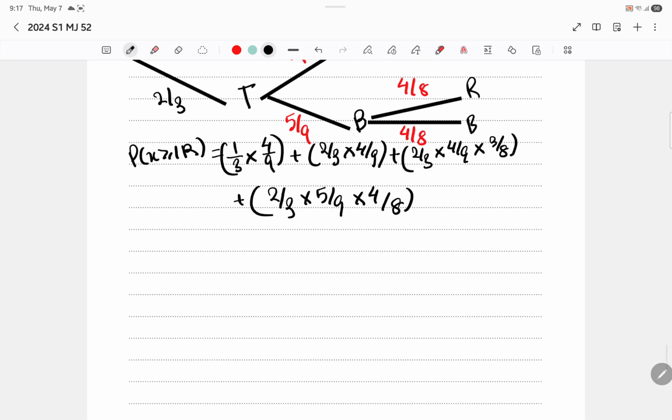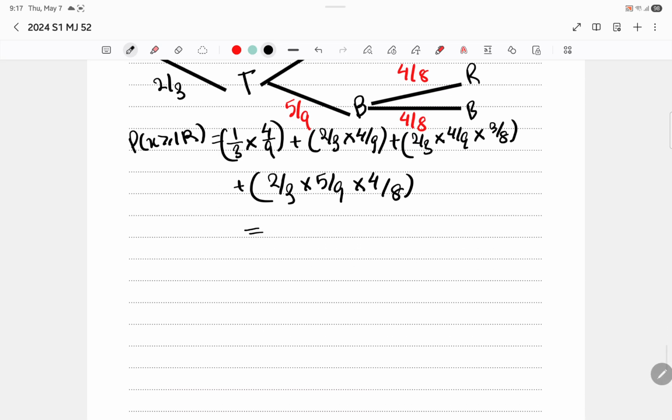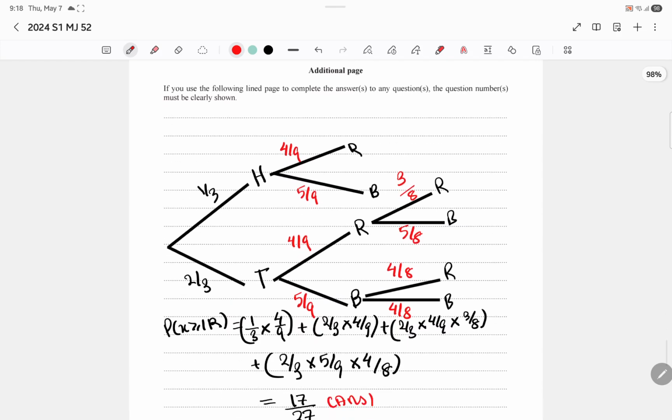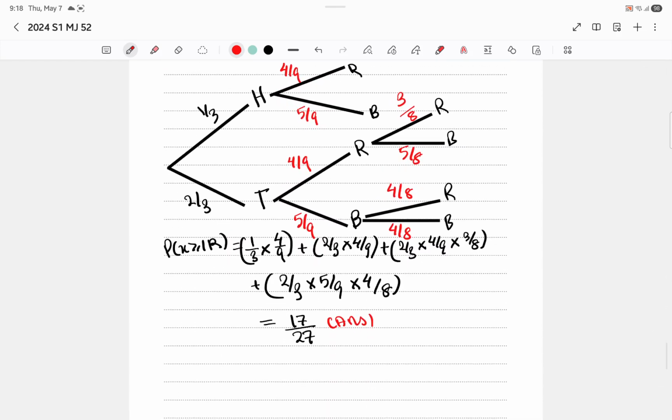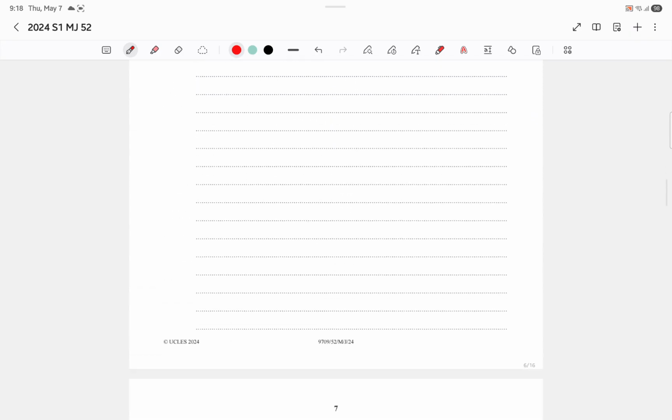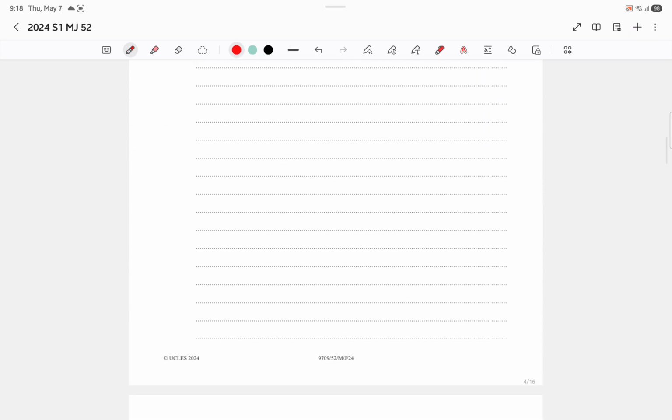Okay, these are all the possibilities. So if we add all of them up, we should get 17 by 27, which is the answer. Hope you guys understood that. It was pretty easy. You just have to draw a diagram and then find all the possibilities. Moving on to the next question.